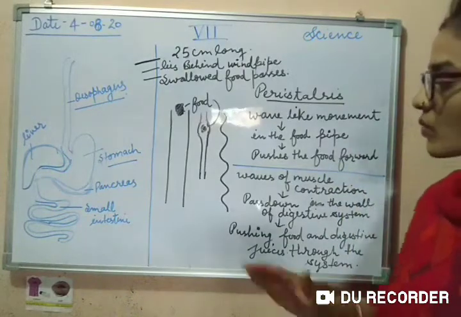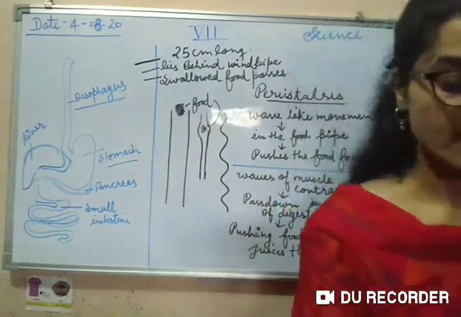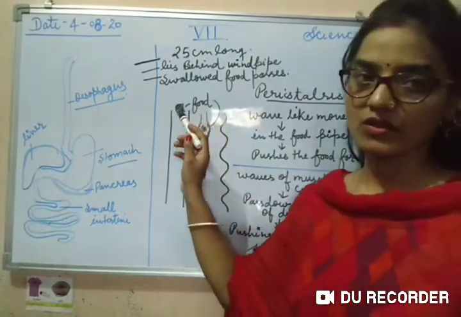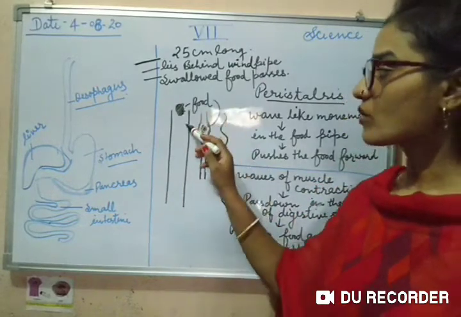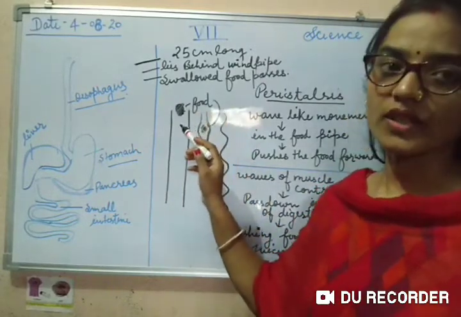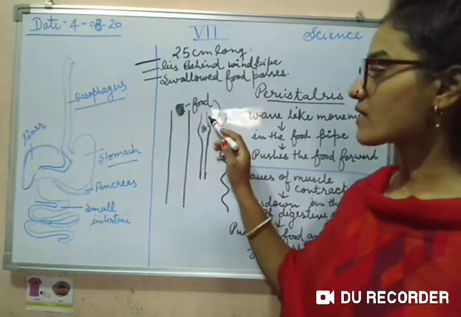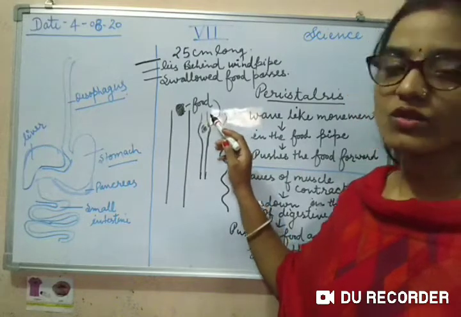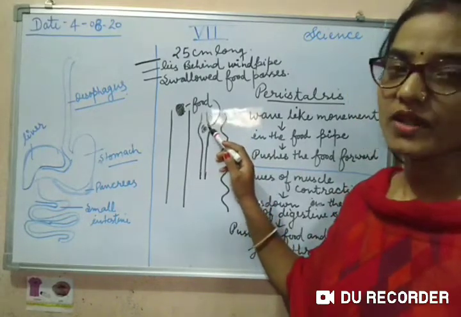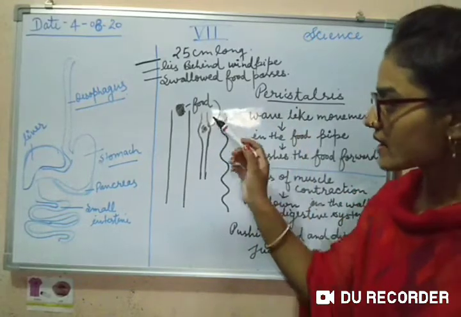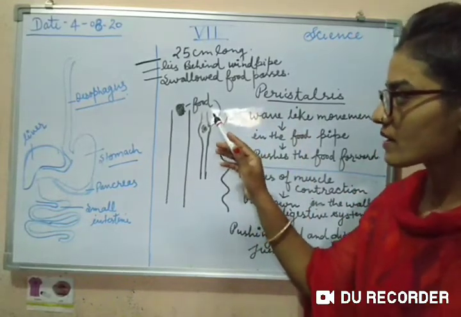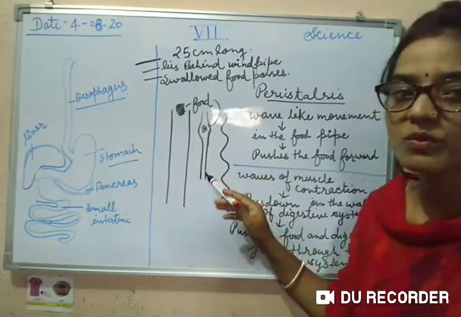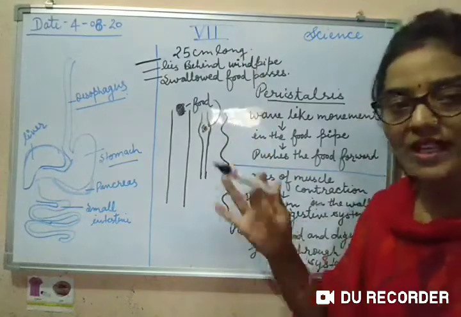Suppose this is the food pipe, and in this food pipe the food is here. After some time, the food will enter here. In the food pipe, with the help of muscle contraction, the muscles will contract here, and with the help of this muscle contraction, the food will pass along the food pipe, and also through the whole alimentary canal.